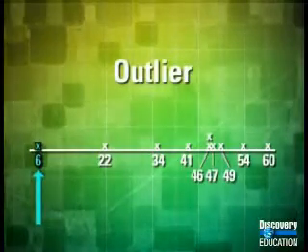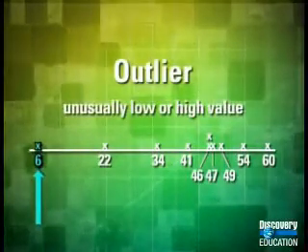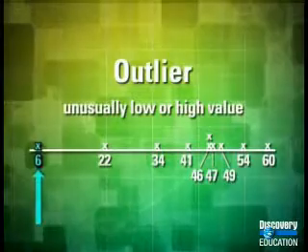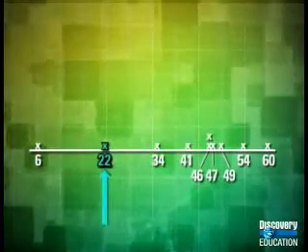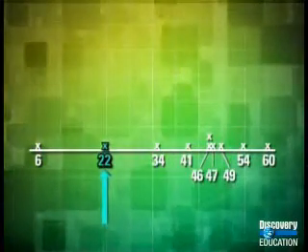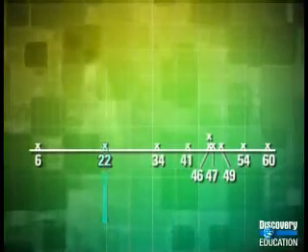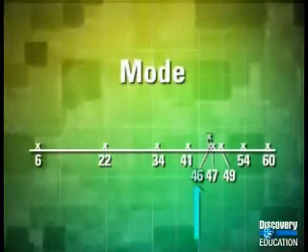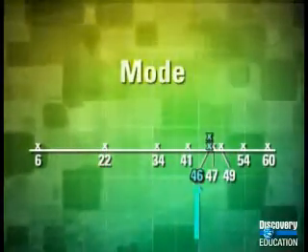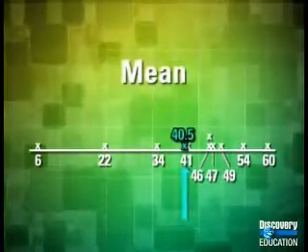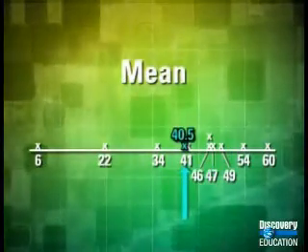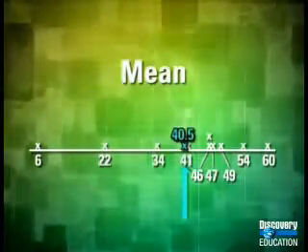This is an outlier. An outlier is a value that differs greatly from the rest of the values. 22, Ruth's second to last year's total, is also unusually low. You can see from the line plot that the mode and median, 46, look typical for most of the data. The mean is 40.5, which is further to the left because the unusually low values have an influence on it.